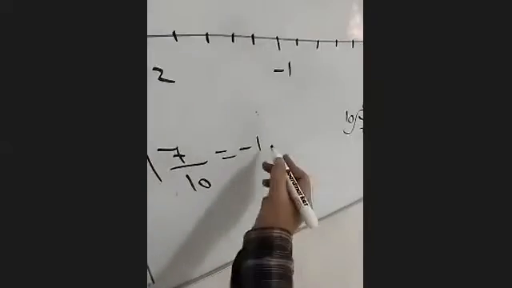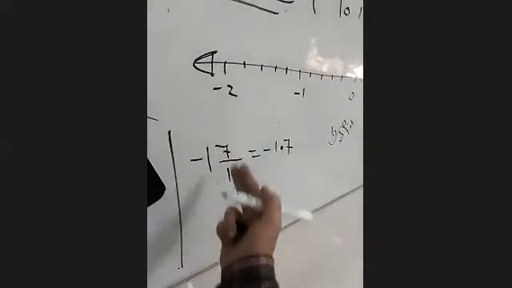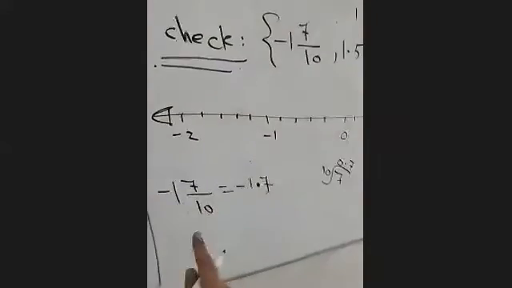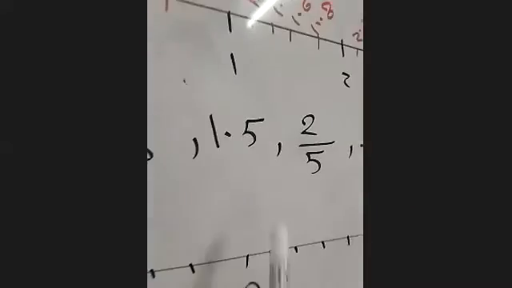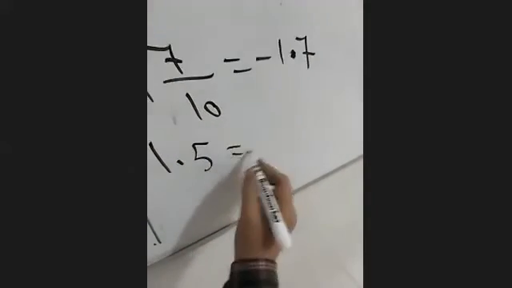So -1 and 7/10 is -1.7. The first one we are finished with. The second number is already decimal, so the 1.5 is still 1.5.